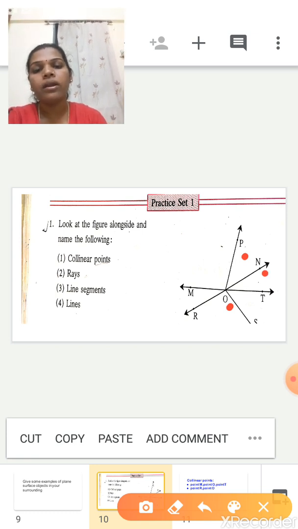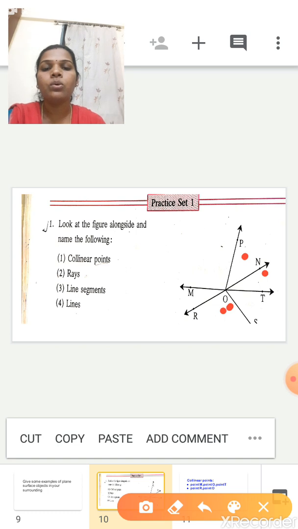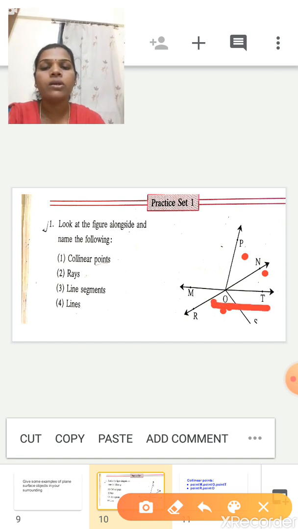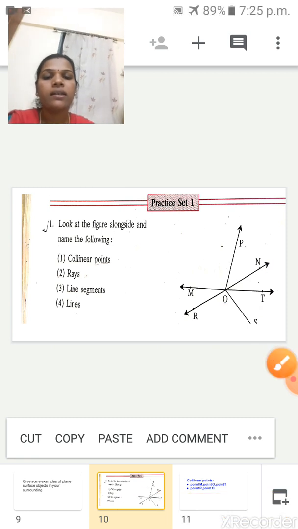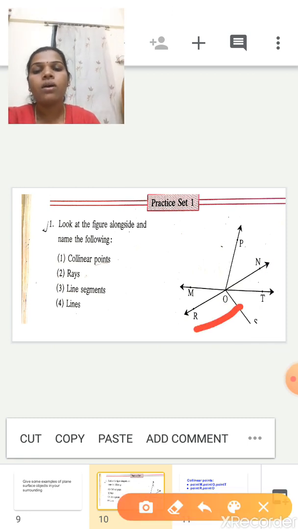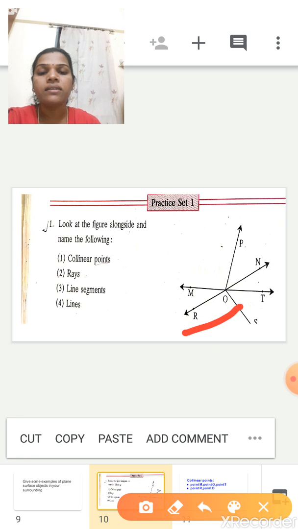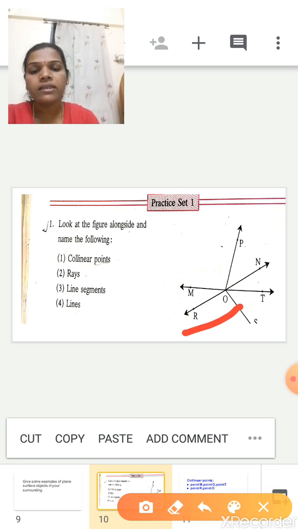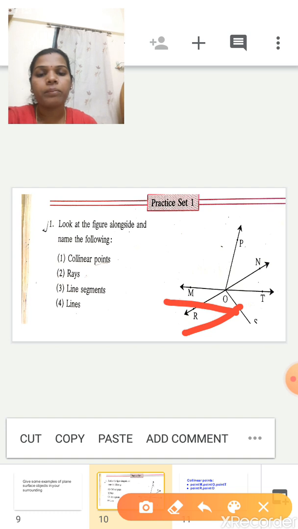ON. Next one is OT. This is another ray. OS. This is another ray. OR. This is another ray. And one more ray is there. And two more rays are there. Can you see any one more ray here? Name of that? Yes. See here. OM. This is also another ray.